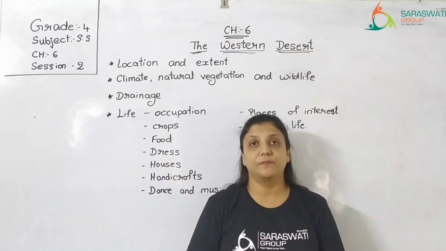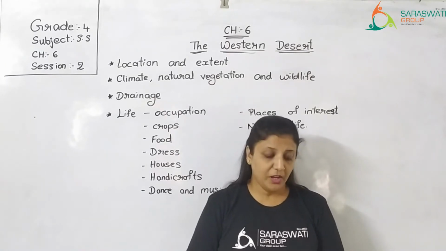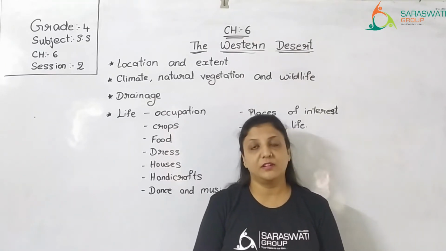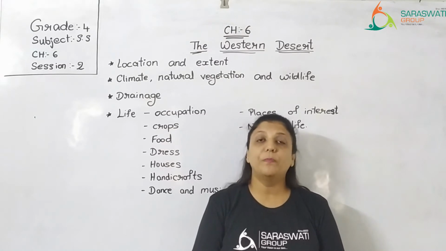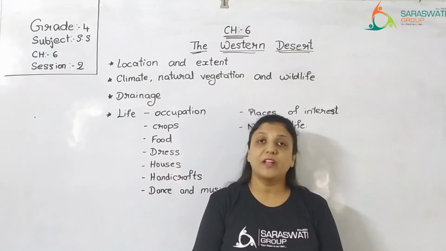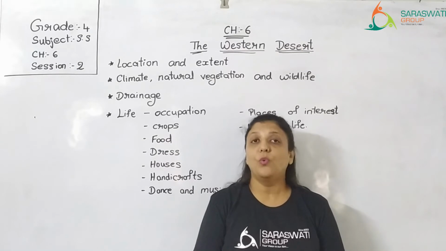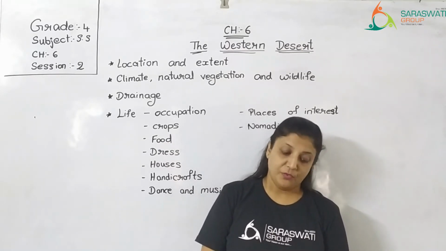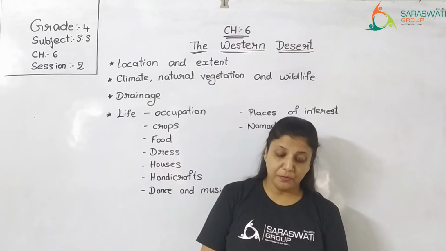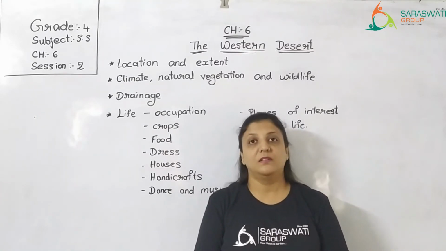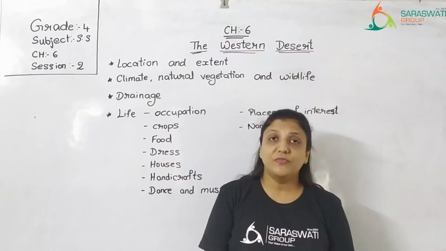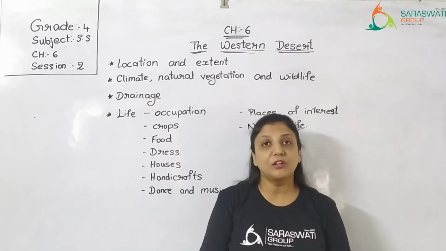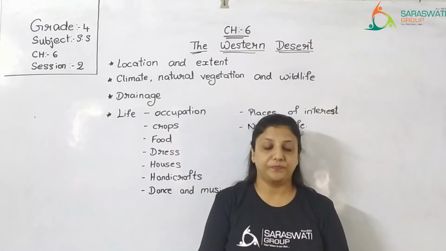They need water. Next, talking about life in the Western Desert. How do people live? What activities do they do? What are their interests? All those things we will learn. Firstly, Jaipur is the capital of Rajasthan. As we have Gandhinagar as the capital of Gujarat, Jaipur is the capital of Rajasthan.